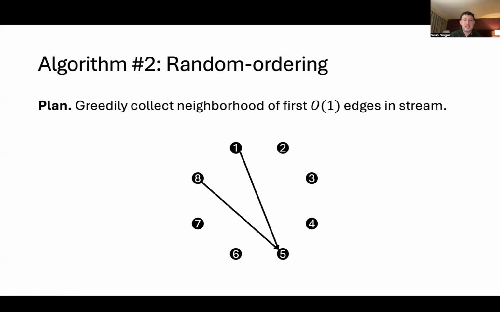So now I remember this edge. And I also remember this edge. Okay, the stream is now over. So this first edge that I started with, the edge from 1 to 5, was a random edge in the stream. But I don't necessarily know its entire neighborhood, because some edges that went by touched vertex 8 or vertex 7, but I didn't know that vertex 8 or vertex 7 were in the neighborhoods of vertex 1 or vertex 5. So I didn't record those edges. So I only have a subset of the neighborhood.